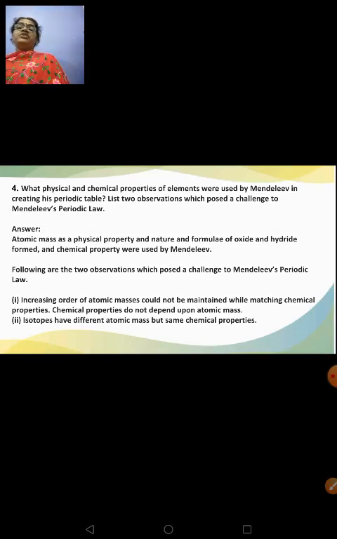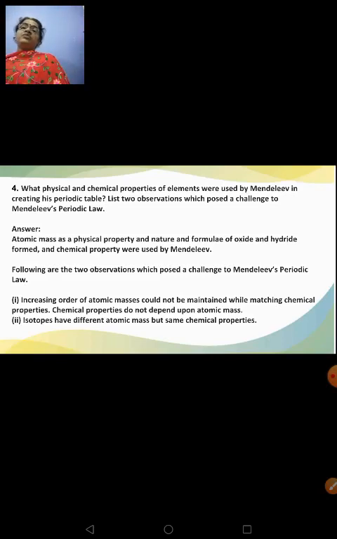Atomic mass was used as a physical property, and the formulae of oxide and hydride form is a chemical property that was chosen by Mendeleev while framing his periodic table.